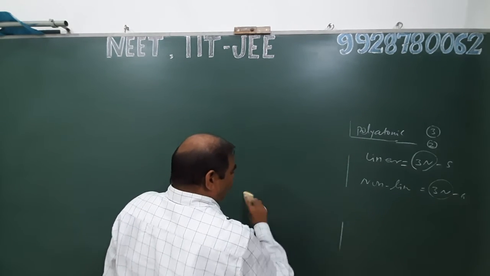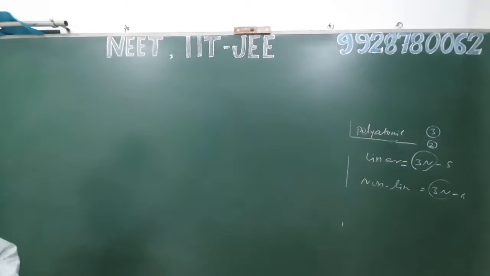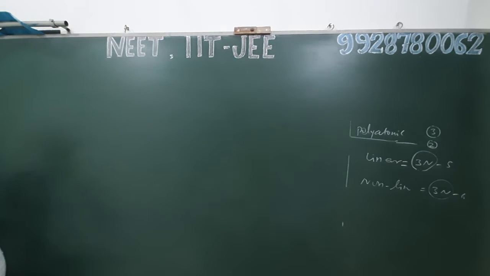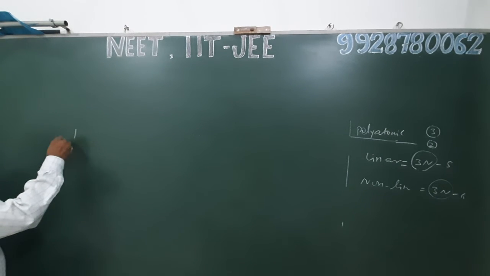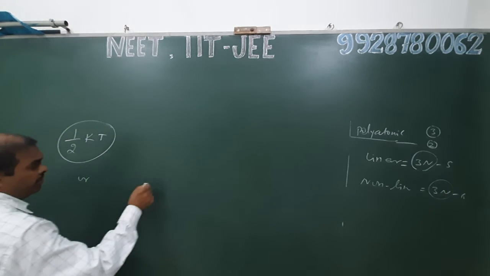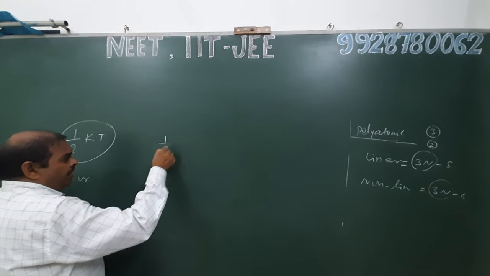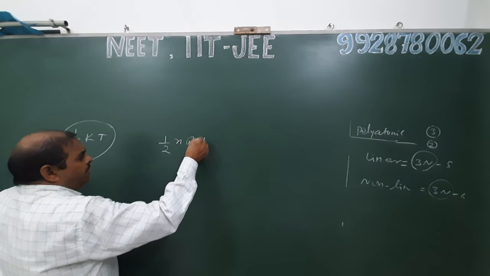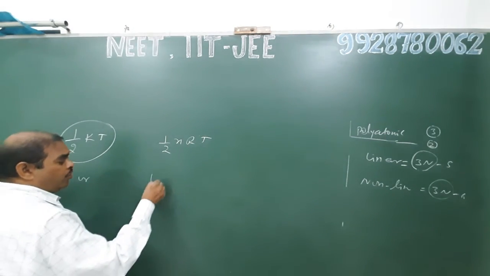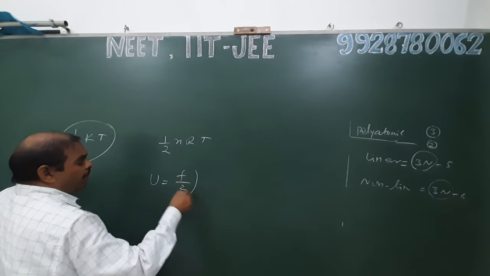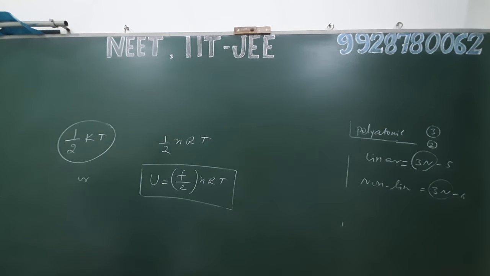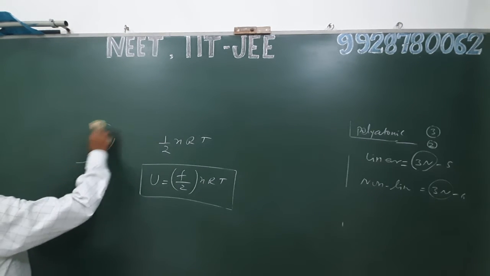According to the law of equipartition of energy, each degree of freedom is associated with half kT energy, or we can say total energy is half nRT. If a molecule possesses f degrees of freedom, then total energy is f upon 2 nRT. Now we find the internal energy of an ideal gas at temperature T.